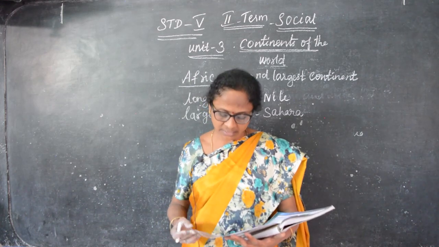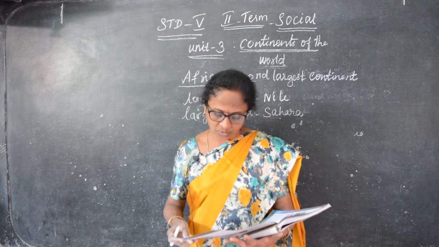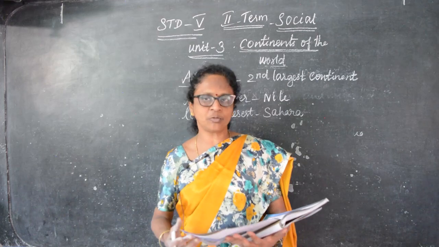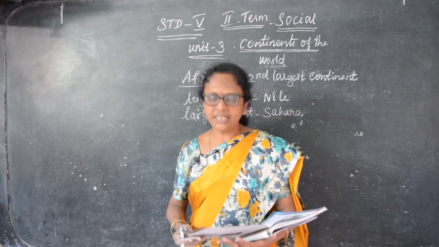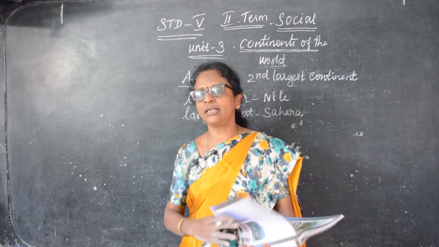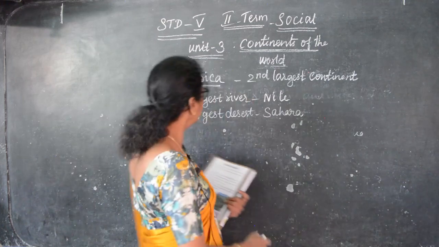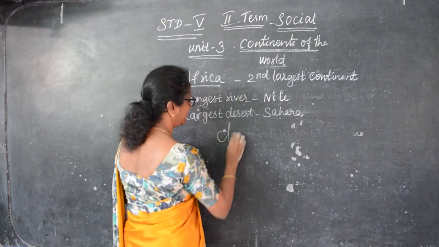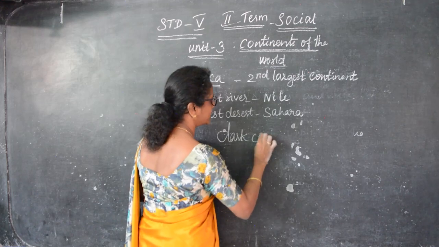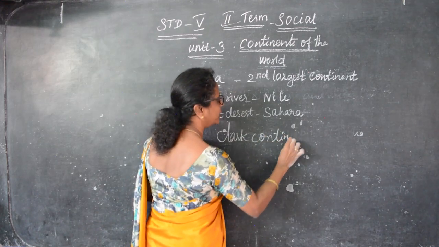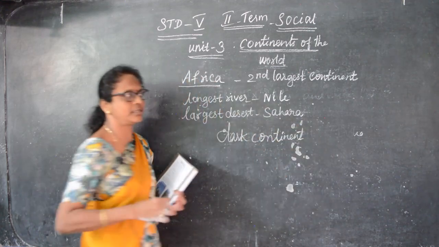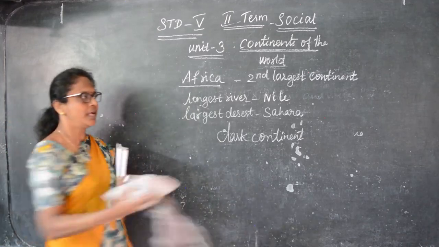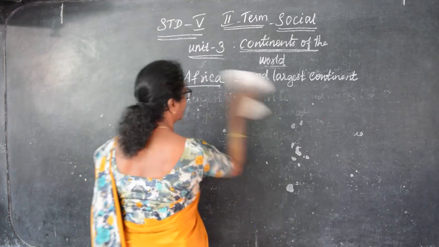The continent was uninhabitable, not fit for habitation, and remained unknown for thousands of years, so Africa is known as the Dark Continent. Which is the Dark Continent? Africa is the Dark Continent.